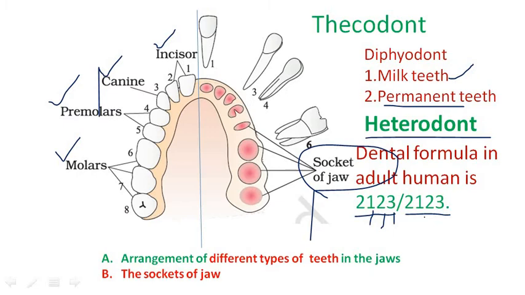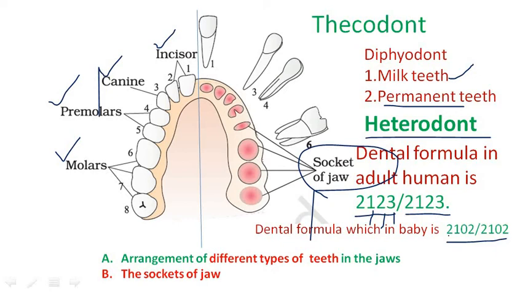Next, coming to the baby, the dental formula in a baby is 2 1 0 2. Generally, the teeth present in a baby are 20 in number. These are represented in the upper and lower half jaws as 2 1 0 2 by 2 1 0 2.